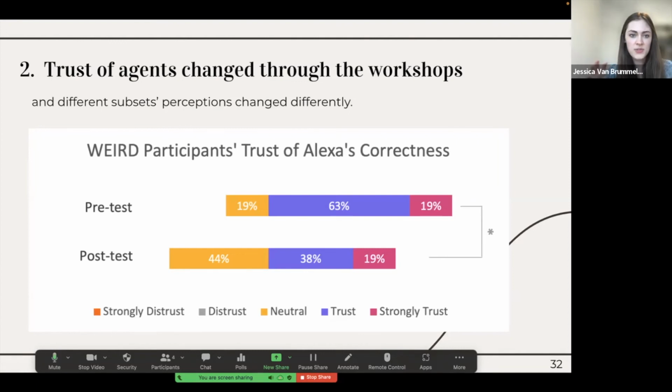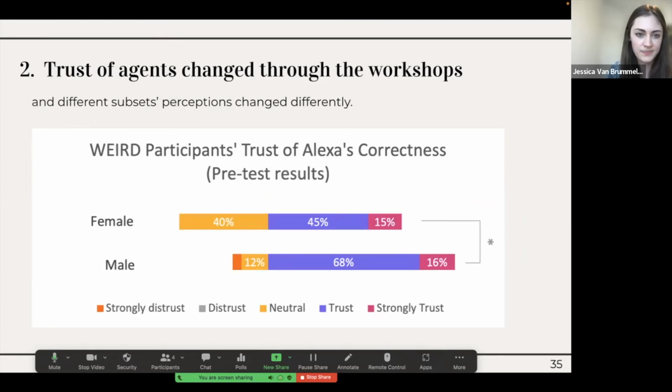And so now we're zooming in specifically on the WEIRD participants' trust, or people from WEIRD countries like the US, Canada, etc. And we had a really interesting result here, because their perceptions of trust actually decreased when they learned to program through the entire workshops. So there's a significant difference pre-test, post-test, and they actually decreased their trust.